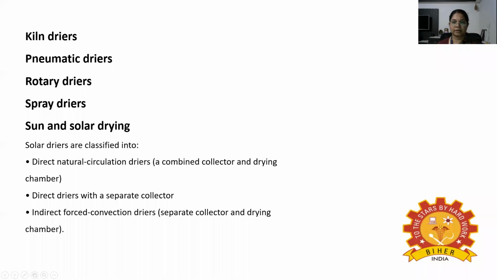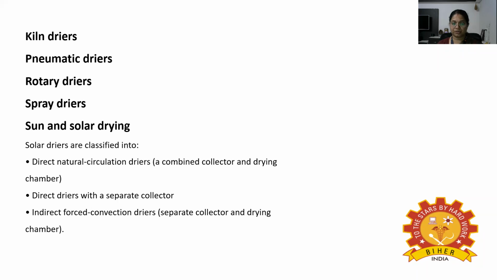The next is about kiln dryers. These are two-layered buildings in which a drying room with a slatted floor is located above a furnace. Hot air and the products of combustion from the furnace pass through a bed of food, up to 20 centimeters deep. They have been used traditionally for drying apple rings in many parts of the USA and Europe, but there is limited control over drying conditions and the drying time is relatively long.